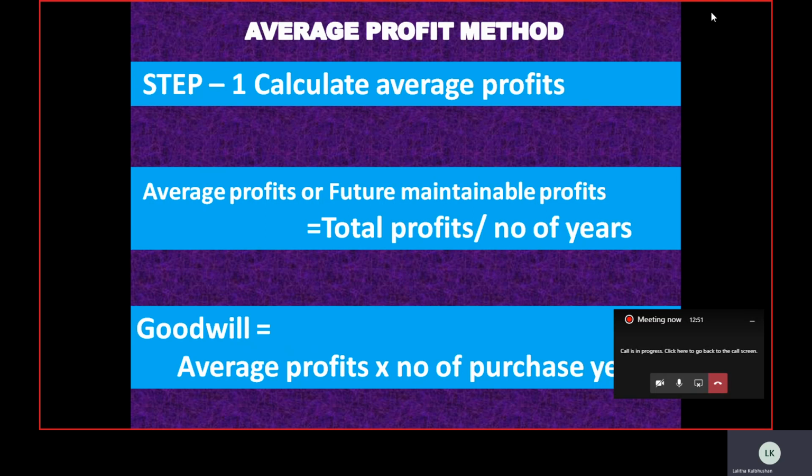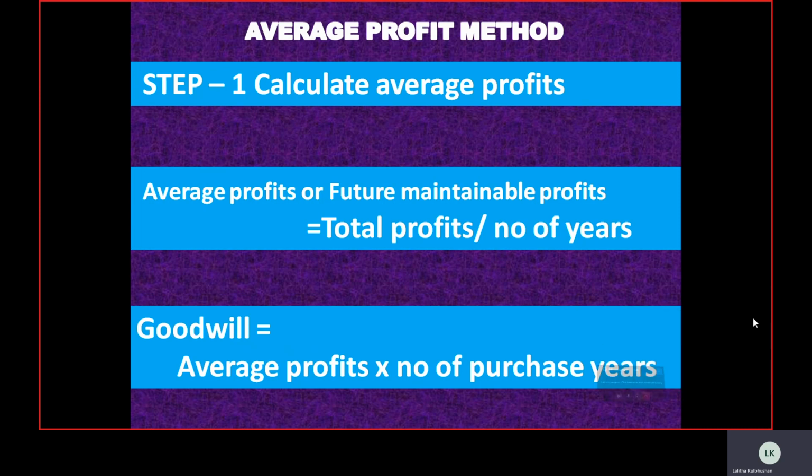Now the next thing, in step 2, how to calculate the goodwill? Simple. The average profit which we have calculated, multiplied by the number of purchase years, gives us the value of the goodwill. Now the question arises, what is this number of purchase years? It means the expected time duration in which the firm is expected to earn similar profits to its past profits.